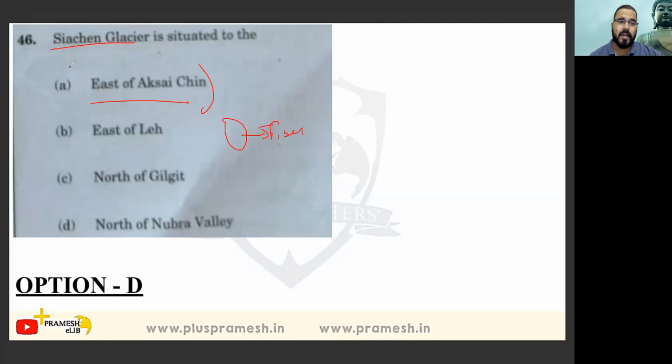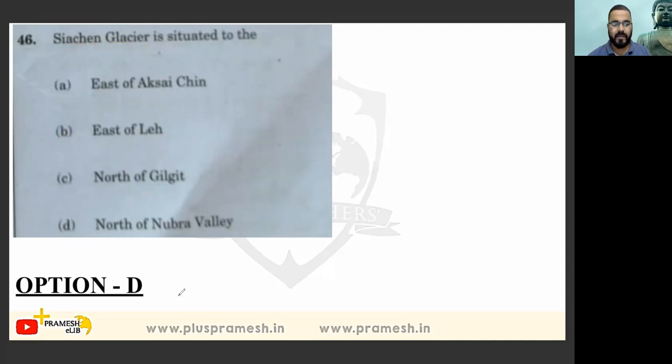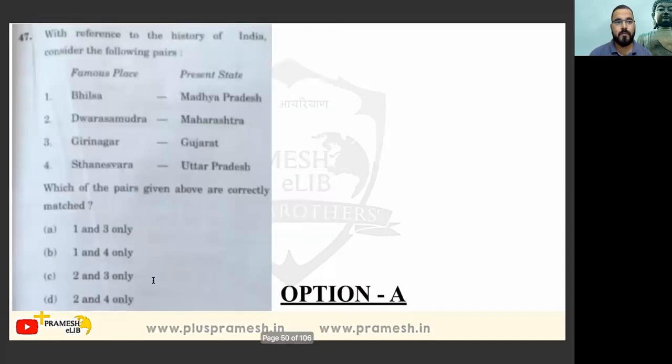East of Aksai Chin takes us to Tibet. Siachen Glacier is in India, so option A is incorrect. East of Leh is beyond the purview of India, so B also gets eliminated. North of Gilgit is in Pak-occupied Kashmir, incorrect. So north of Nubra Valley, answer option D. Let's move to the next one.